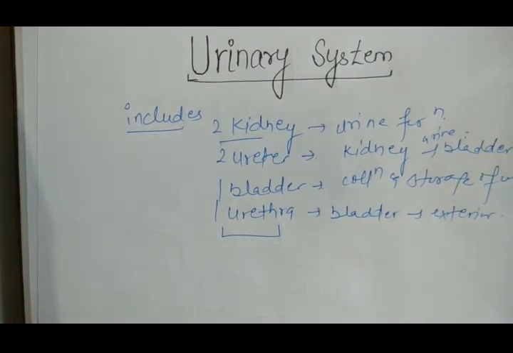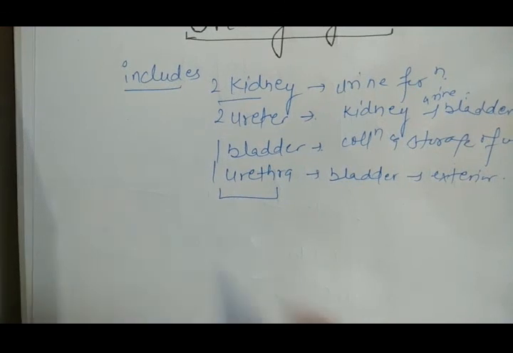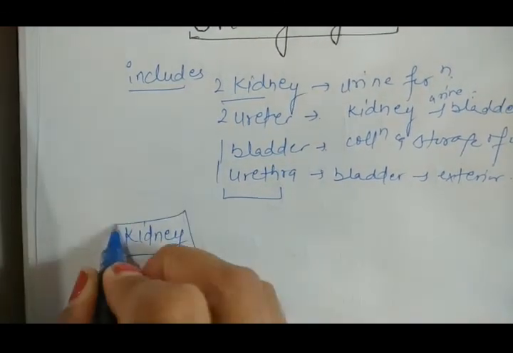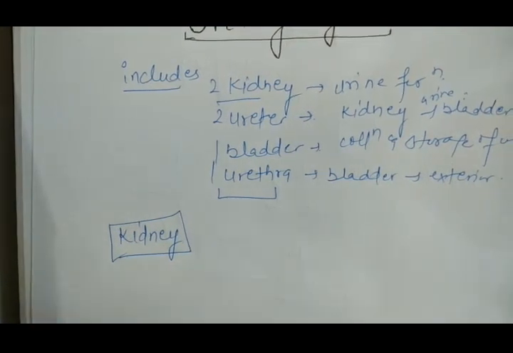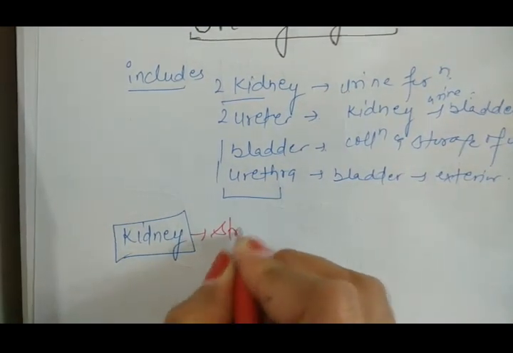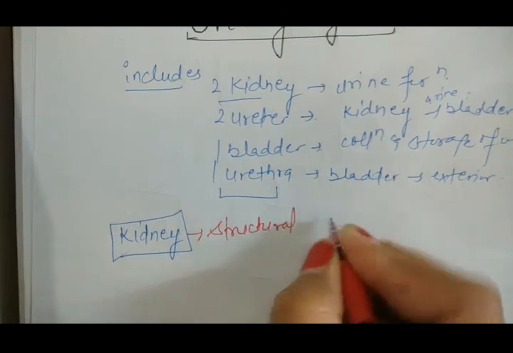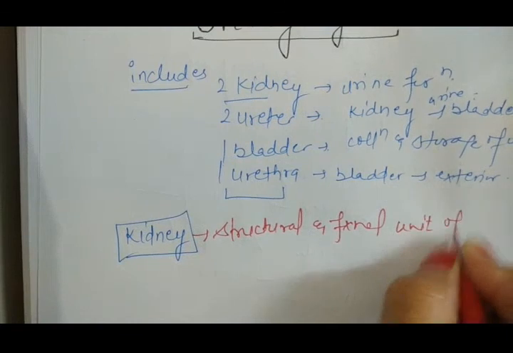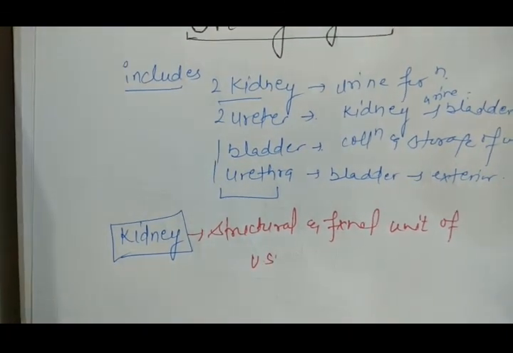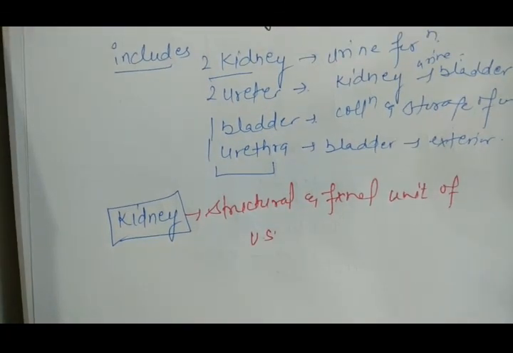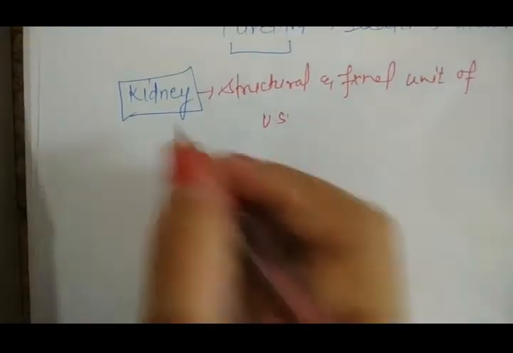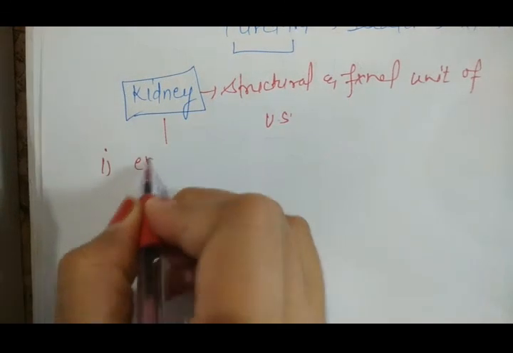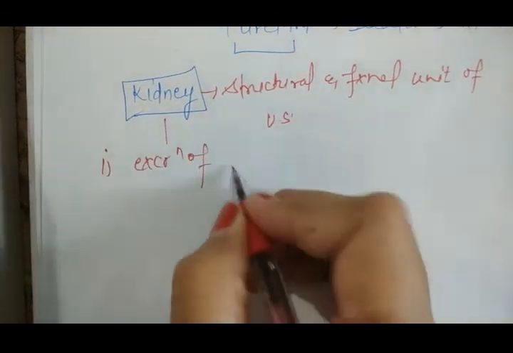Now the main organ involved in the urinary system is the kidney. The kidneys are the structural and functional unit of the urinary system. Now we will see what are the functions of the kidney. The main function of the kidney is, first, excretion of waste products.